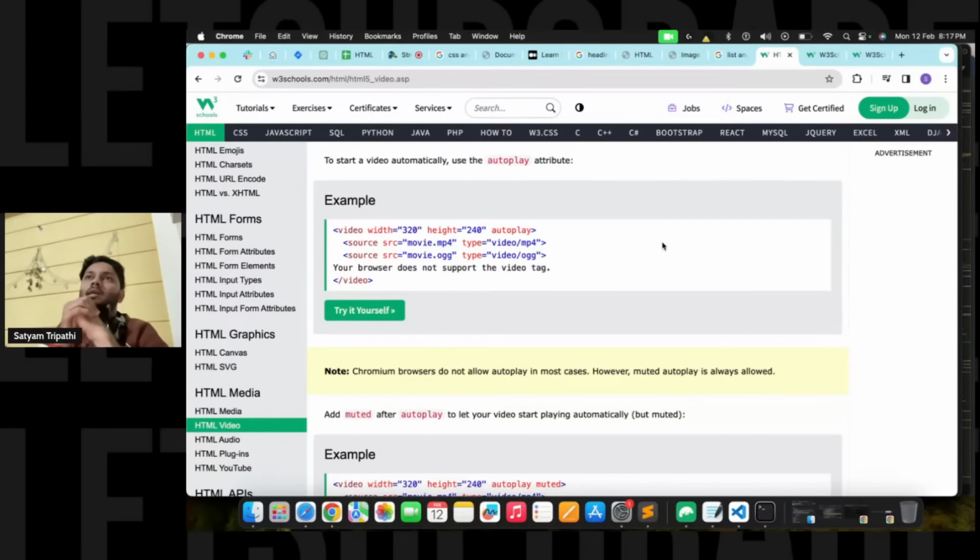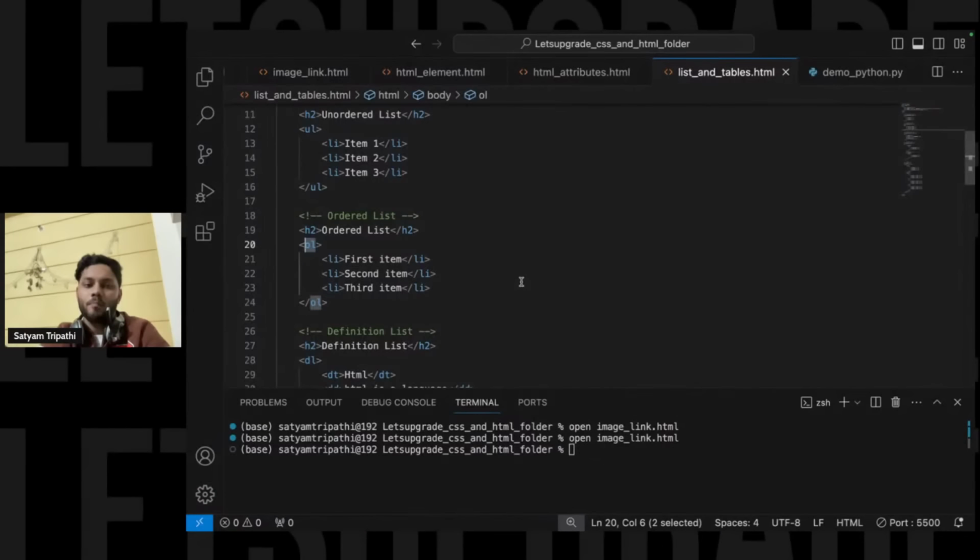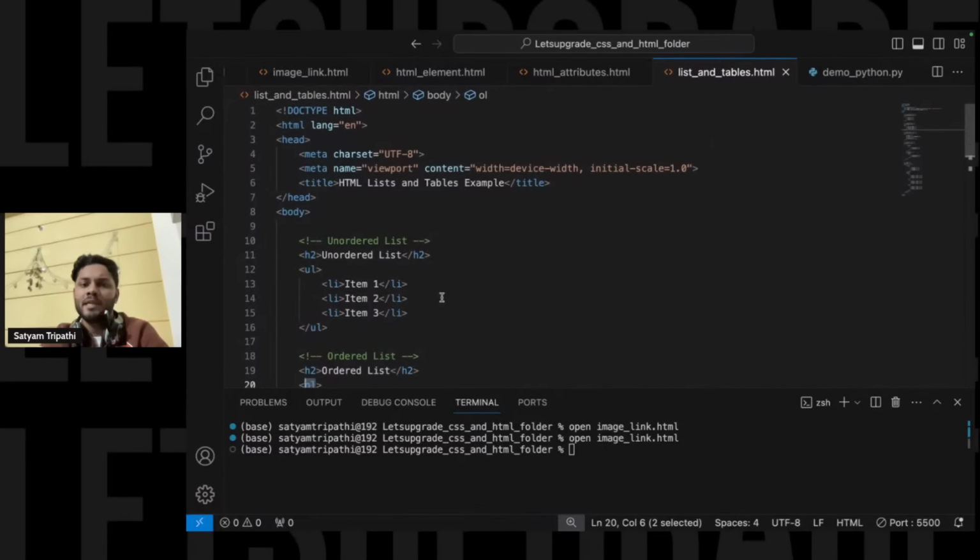Guys, the main thing I always focus on is that I don't want you to be limited to the code I was explaining over here. You should know where we are getting this code from, because I'm not the one who created these kinds of codes. In real life, you have to work like this only. You have to search for your problems.